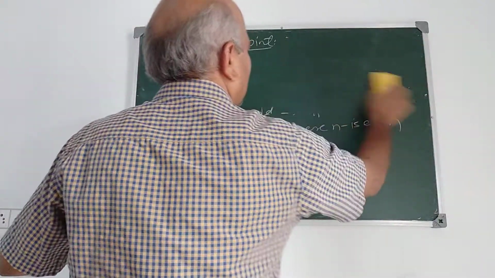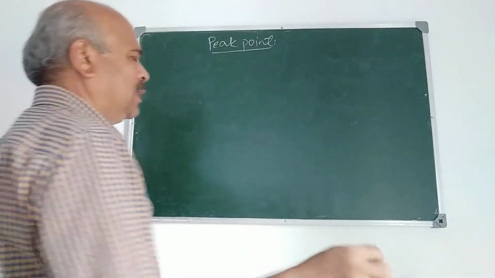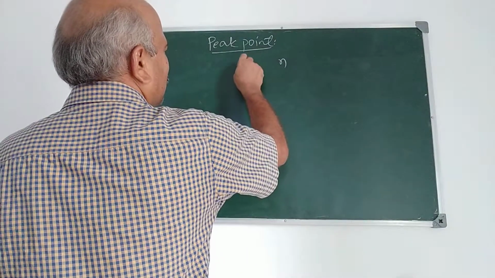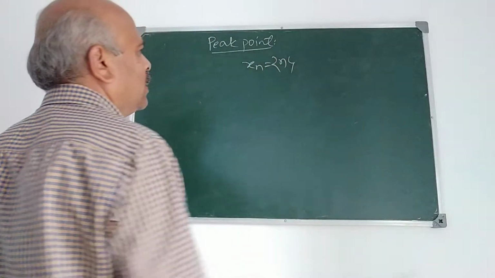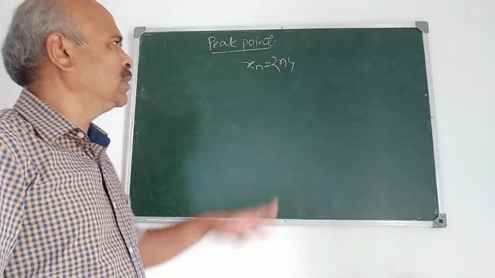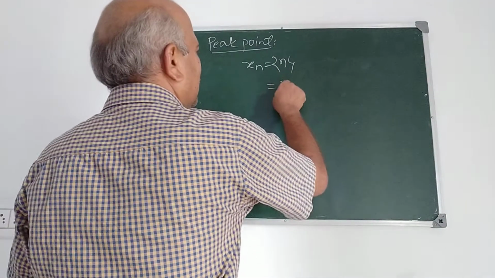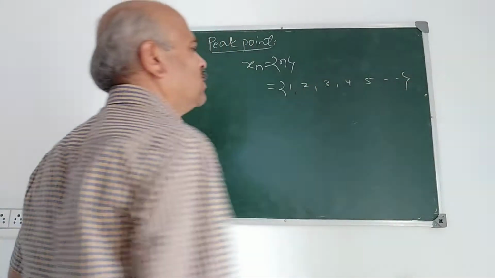I think you got the idea about peak point. And if you take the natural numbers, suppose the sequence is defined by xn is equal to n, then it has no peak point. This has no peak point because what is this xn? xn is equal to n means it is 1, 2, 3, 4, 5 and so on. This has no peak point.